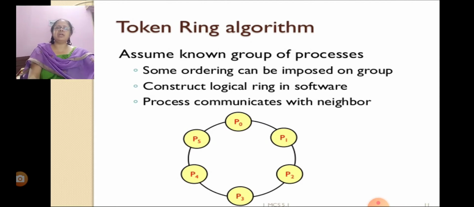The token circulates around the ring when no one needs the resource. Assume a known group of processes. Some ordering can be imposed on the group. Construct a logical ring in software. Each process communicates with its neighbor.